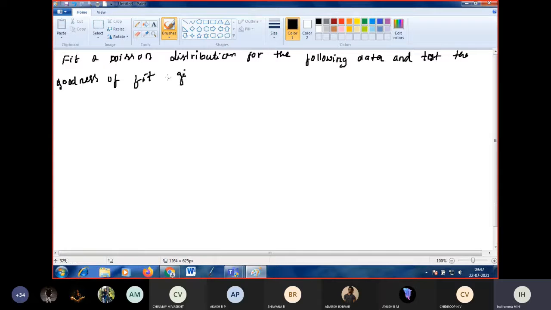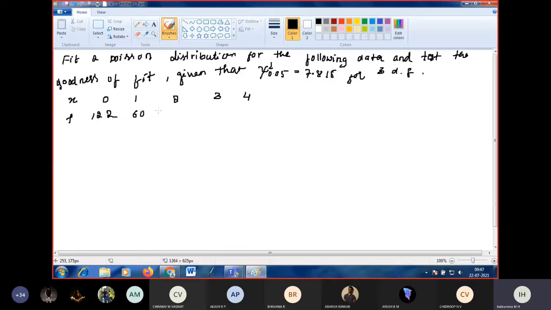Given that chi square at the 5% level of significance is 7.815 for 3 degrees of freedom. So write down the data. They are given x values and frequency values. X is 0, 1, 2, 3, 4. So frequencies are 122, 60, 15, 2, 1.